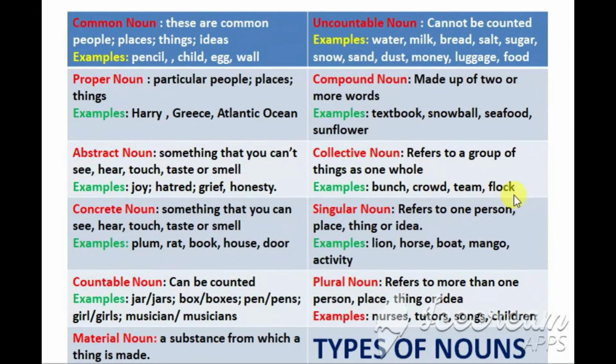Collective noun refers to a group of things as one whole. For example, a bunch of keys, a crowd of people, team, flock. These are examples of collective nouns.